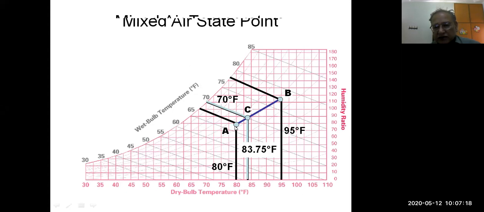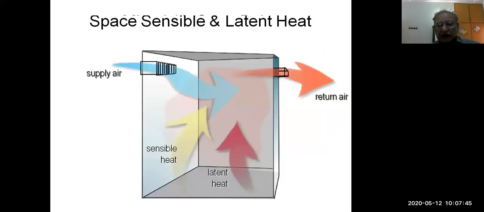You can see that it is near A but far from B, because this part is 1 and this is 3 parts. Dividing line AB into 4 parts, 1 part is here and 3 parts are here. So graphically we can also divide this into 4 equal parts and take 1 part from here. Otherwise, calculate the temperature by weighted average, and you can find the point C condition. Now here is the situation shown.